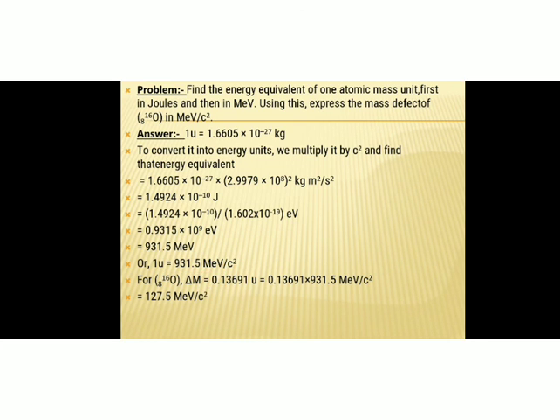So 0.13691 u will be equal to 0.13691 into 931.5 MeV by C square. That is equal to 127.5 MeV by C square. So we have expressed the mass defect in MeV by C square. That is the question: express the mass defect of 8O16 in MeV by C square.